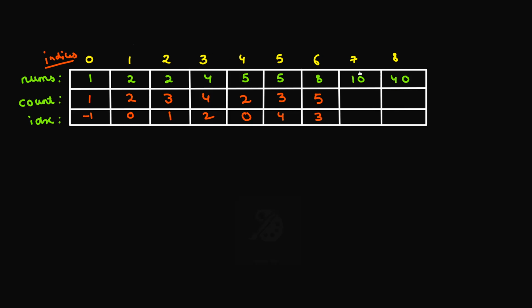Okay. Cool. For this 10, you can see that you cannot come from this 8, you can come from this 5. So this is where we'll be coming from. The index is 5 and the count will be 3 plus 1, which is 4. So I'll be storing that. The count is 4 and the index is 5.